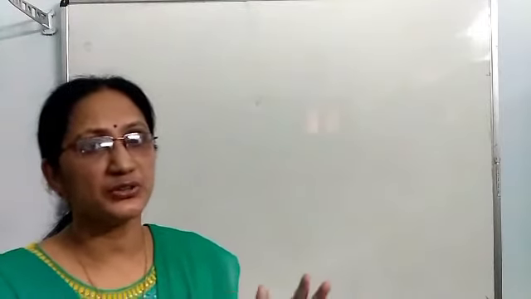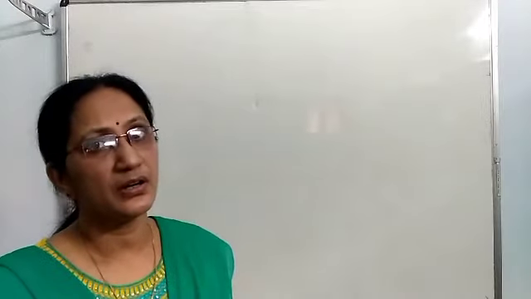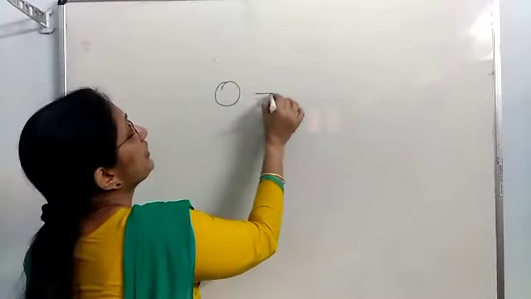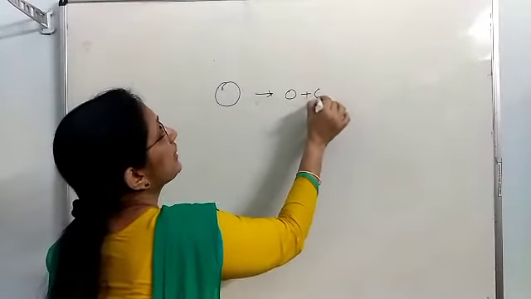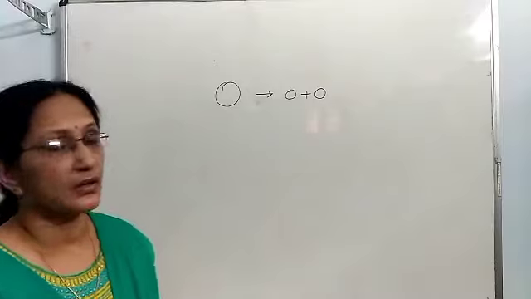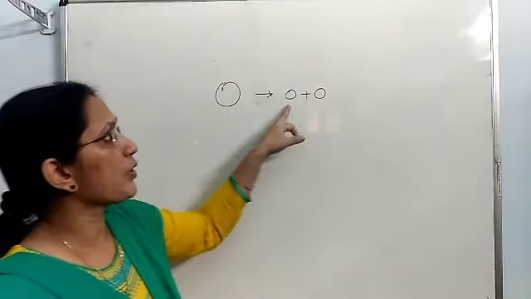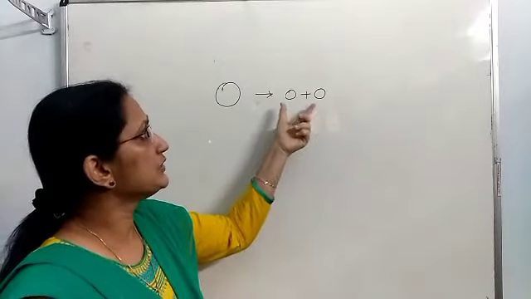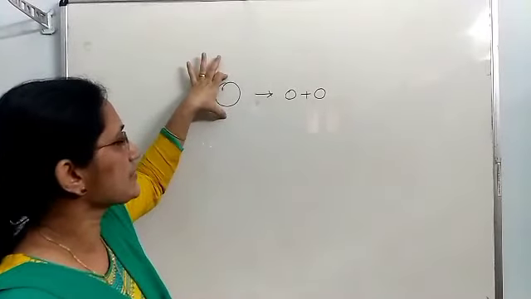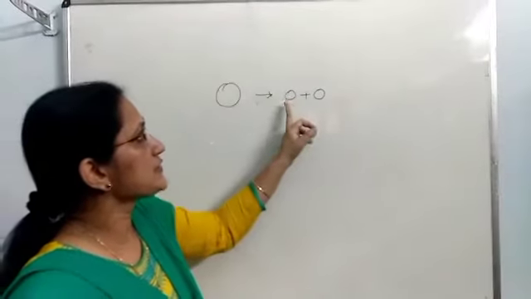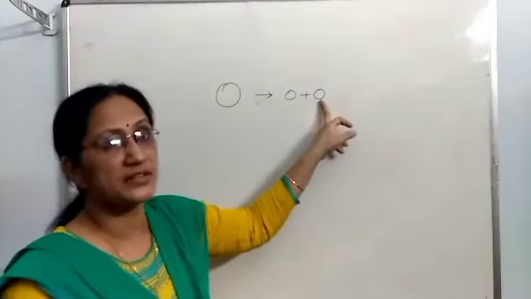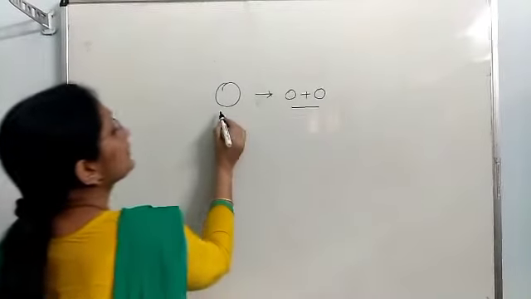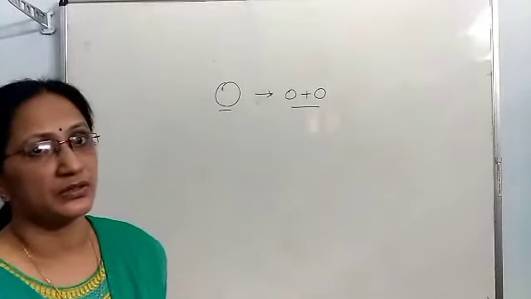Nucleus can be joined, that is called nuclear fusion. In nuclear fission, what happens is a heavy nucleus breaks into lighter nuclei. A heavy nucleus will be broken into lighter nuclei. In this case, the mass of the heavy nucleus and the sum of the masses of these two lighter nuclei, if you find the total mass of these two and the mass of this, it will not be equal.